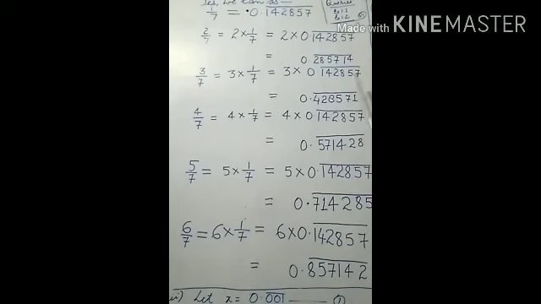So this bar will also cover 6 digits, meaning in the repeated block 6 digits will be there. These 6 digits are being repeated again and again. So 3 upon 7 equals 0.428571 bar.